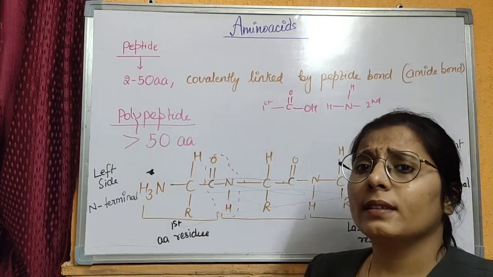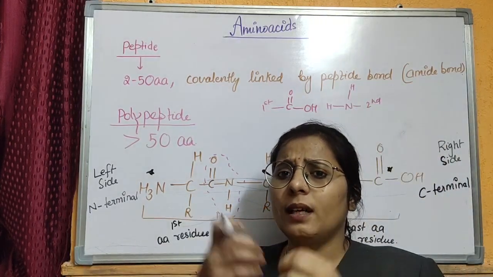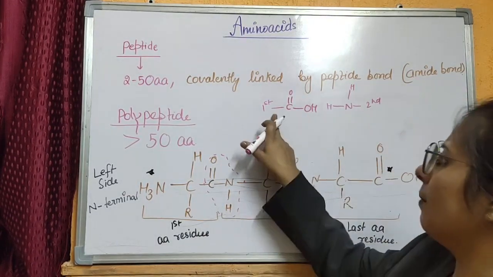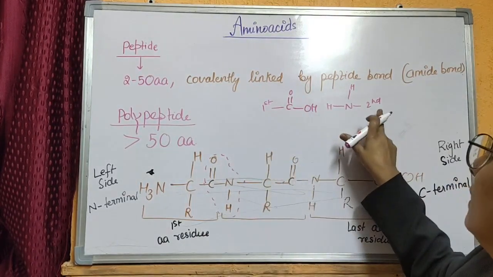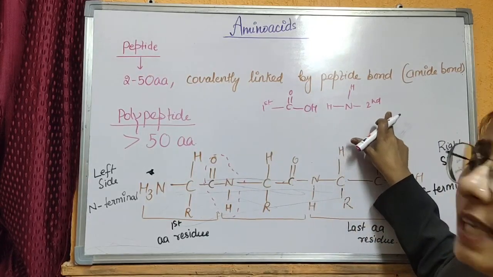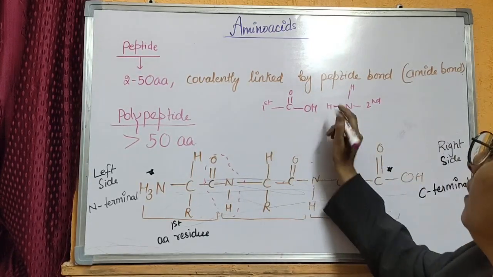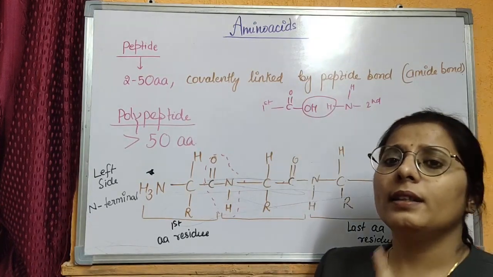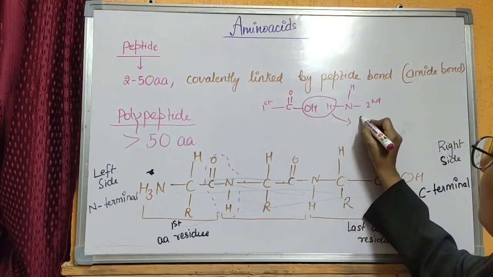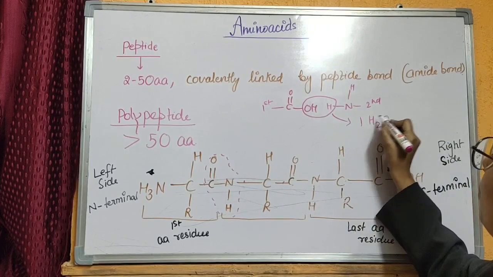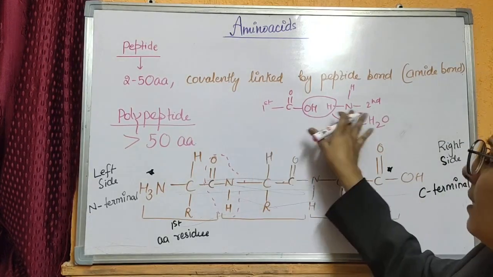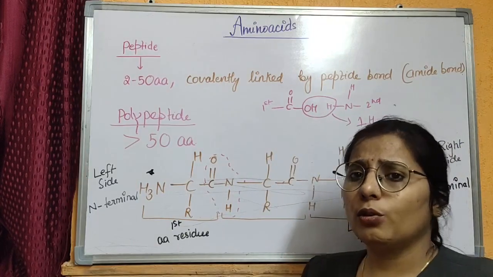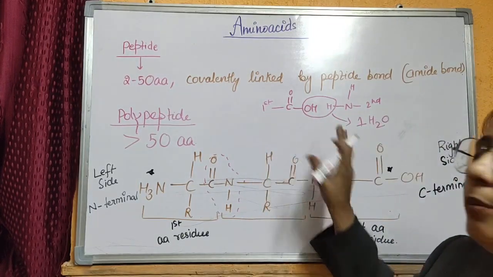When two amino acids come together, the carboxyl group of the first amino acid and the amino group of the second amino acid form an amide bond by the removal of one water molecule. This bond formed between the carboxyl group and amino group is called an amide bond.